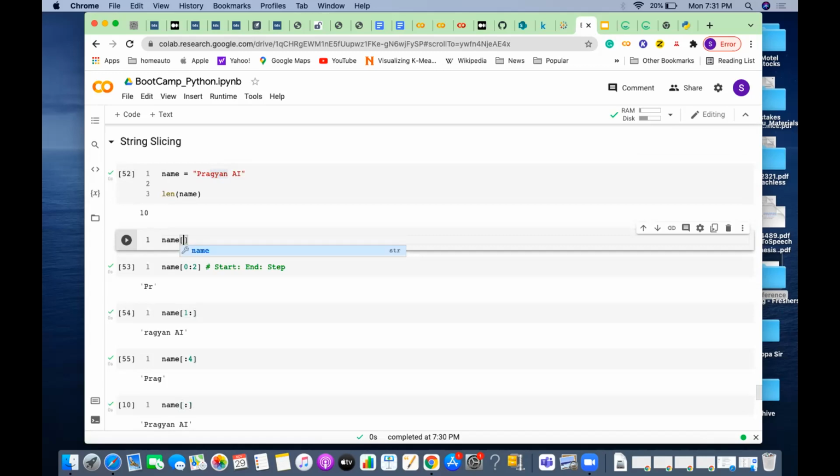If I'm trying to access only GAN, what should I give here? What should be the start value? Is anybody listening? You can type into the chat box. I just wanted to print GYAN. What should be the start value? Are you guys there or not? Hello? Yes, sir. What would be the start value if I have to print GAN?